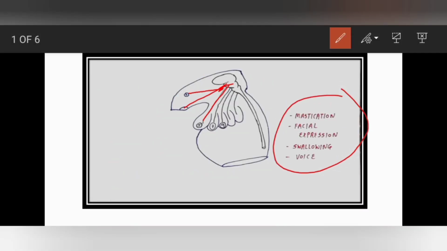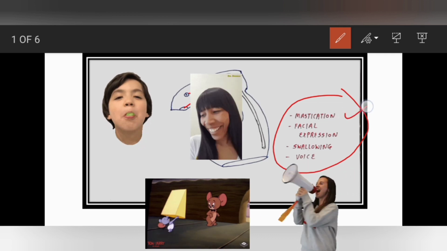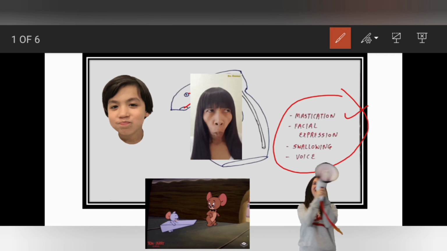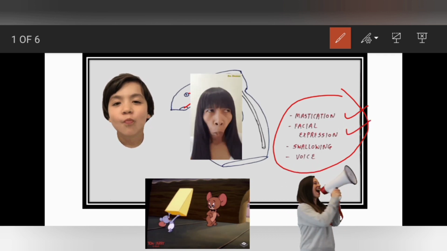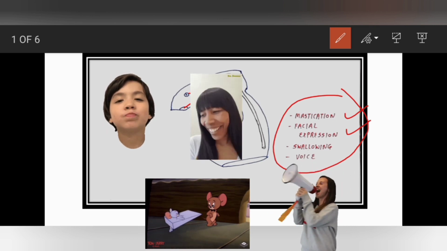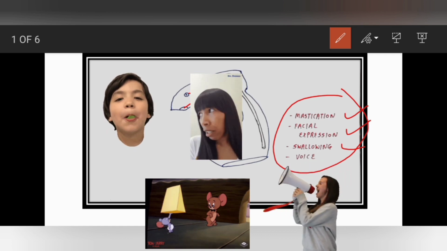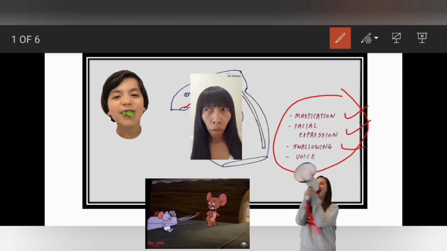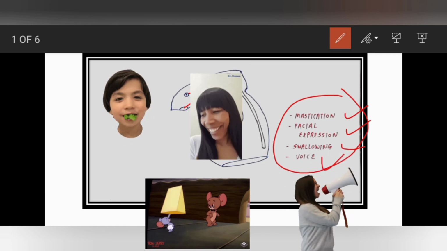Now I think you understand this thing. The first pharyngeal arch will help in our mastication, the second pharyngeal arch in our facial expression, then the fourth pharyngeal arch, whose nerve supply is the superior laryngeal nerve, helps in swallowing, and the recurrent laryngeal nerve, which supplies pharyngeal arch number 6, is for the voice. Okay.